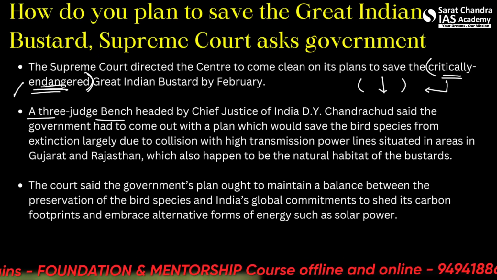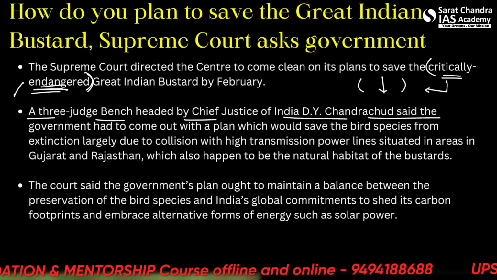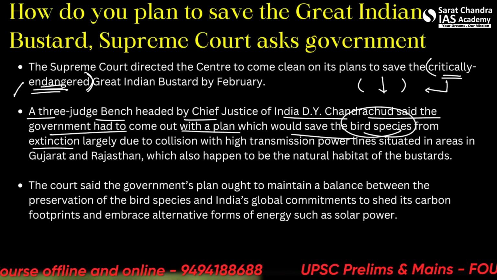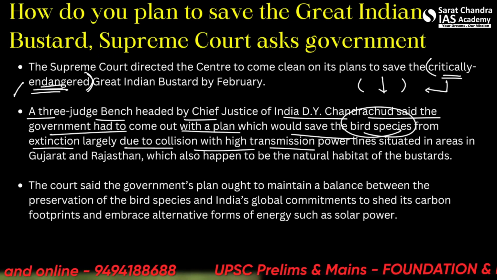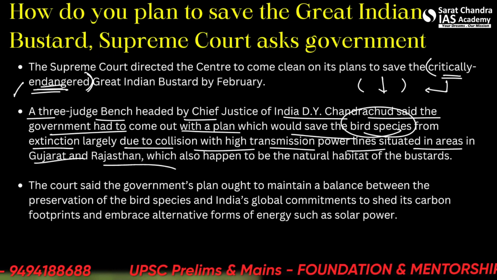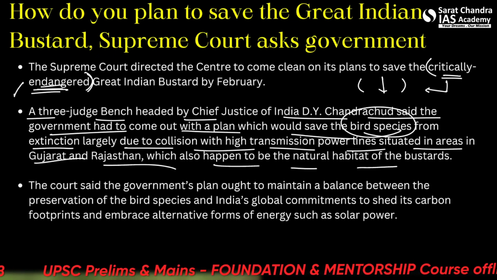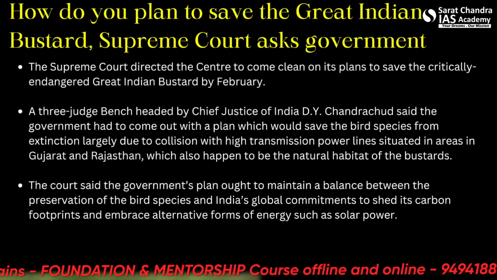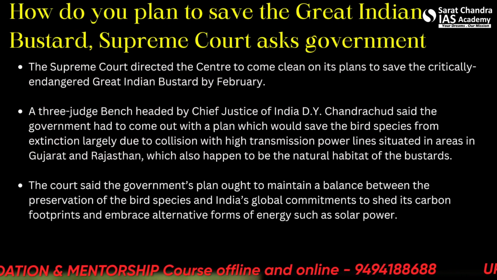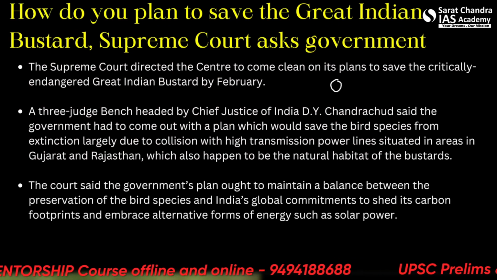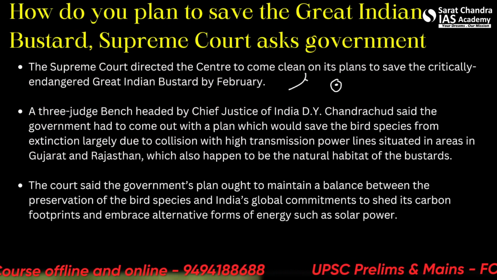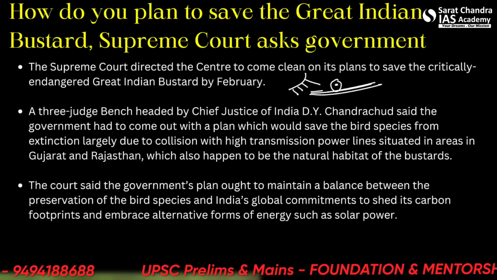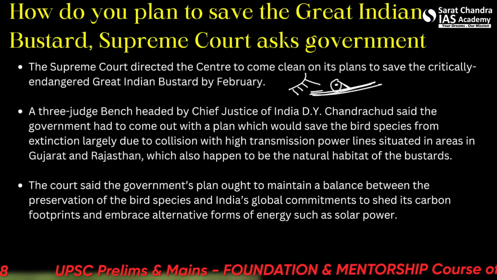A three-judge bench headed by Chief Justice of India D.Y. Chandrachud said the government had to come out with a plan which would save the bird species from extinction, largely due to collision with high transmission power lines situated in areas in Gujarat and Rajasthan, which also happen to be the natural habitat of the bustards. So what is the relation between this bird species and the cables? Basically, these species do not have very good eyesight, and they live in regions where the sunlight is always very, very high. So this is the reason they get electrocuted by striking these cables.